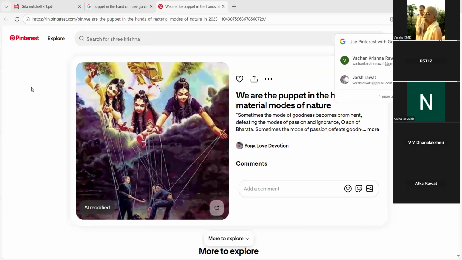So the person who is in the mode of goodness will do everything that is dharma, dharmic activities, right? Giving donation and going to the temple or talking truth and helping people and getting up in the morning and always taking care of his family. That is the mode of goodness.